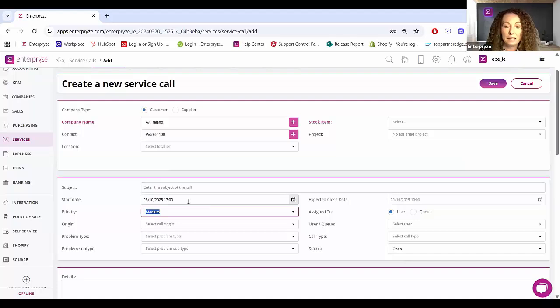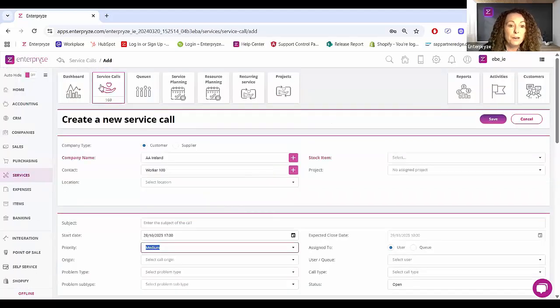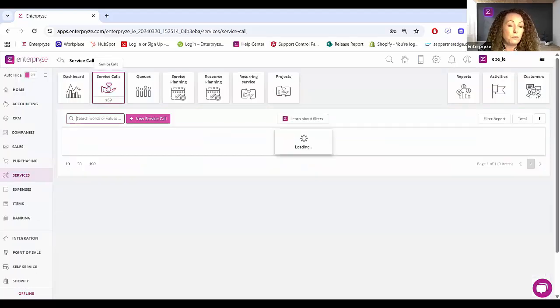So that's a simple calculation, as you can see. It's automatically pushed out the expected closing date. So already we're tracking our SLAs and we're recording the information very, very easily against the service call. And this calculation at all times is based on the expected time or hours to close the actual call itself.